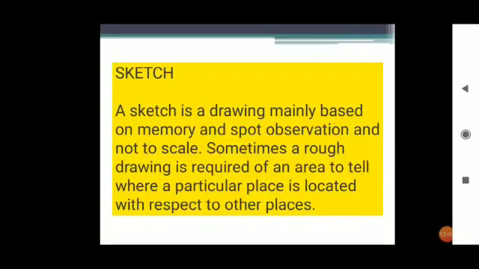Now the next one is a sketch. Maps, you know what the maps are, and you came to know about the components also. What is a sketch? A sketch is a drawing mainly based on memory and spot observation and not to scale. Sometimes a rough drawing of an area is required to tell where a particular place is located with respect to other places. Suppose you're studying in a very big school.